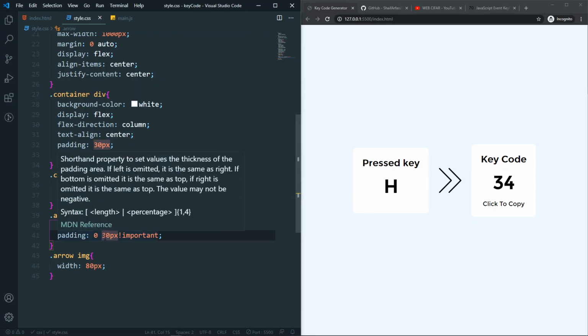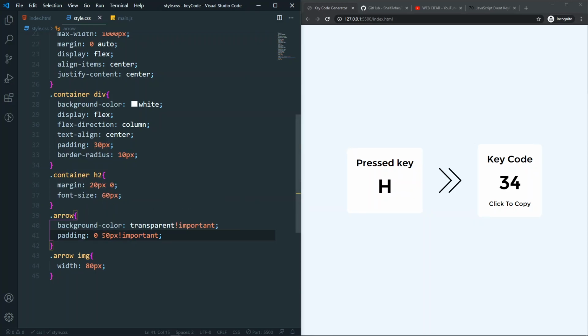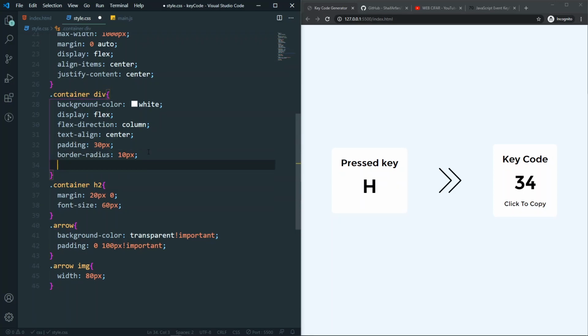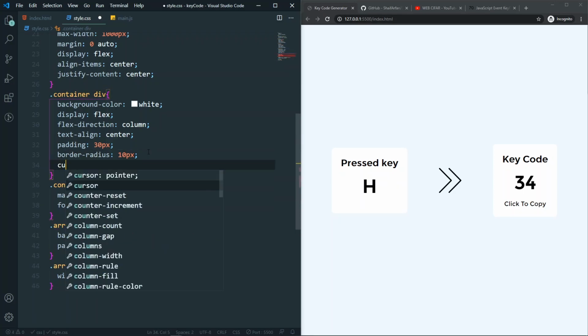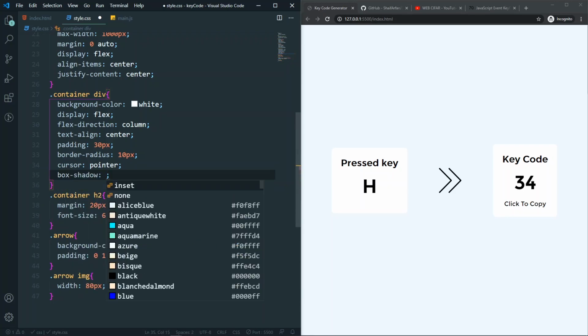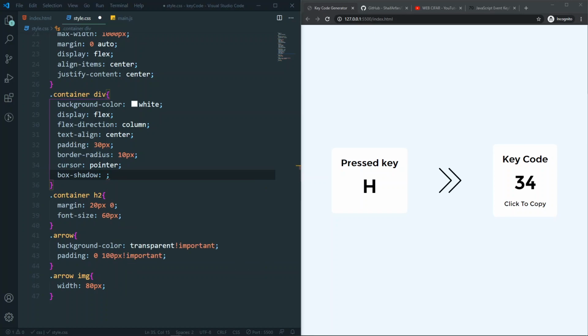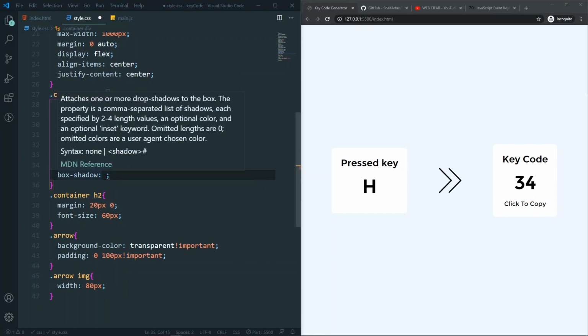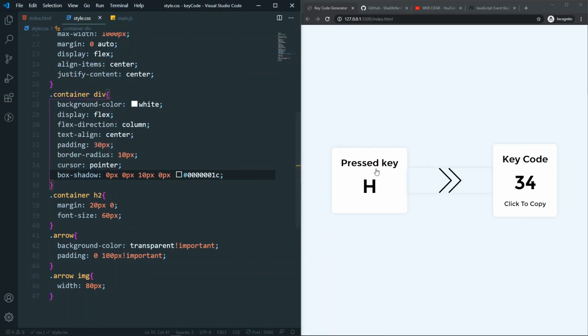So let's give it something like 50. Now as you can see it's working. So 100. So I think 100 is good for now. So everything is looking good for now. And in our div, let's also say that cursor will be the pointer, and also let's have a box shadow here. So box shadow will be something like, let me copy the box shadow that I have here, so paste it here. So now we have the box shadow here, and also we have the box shadow for our images.